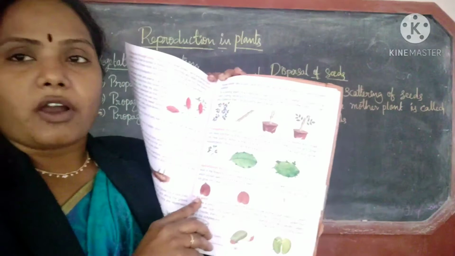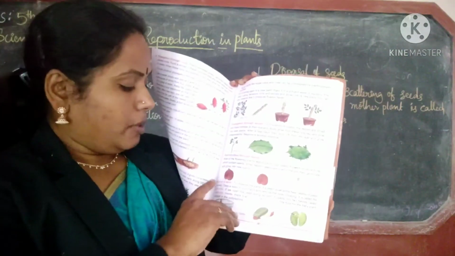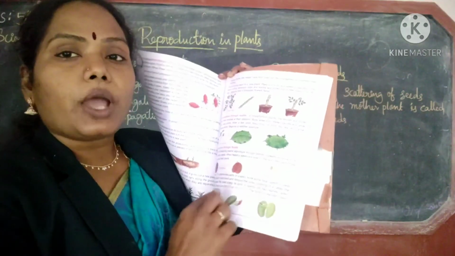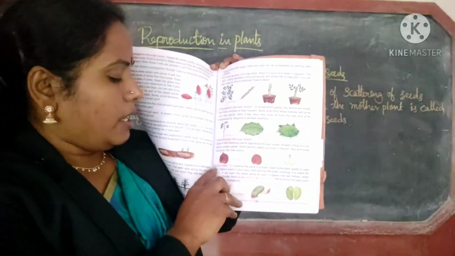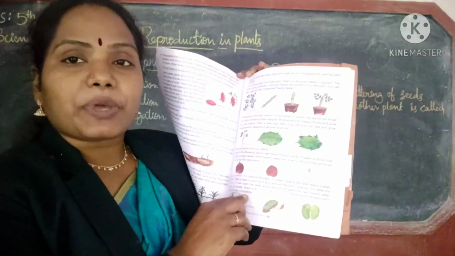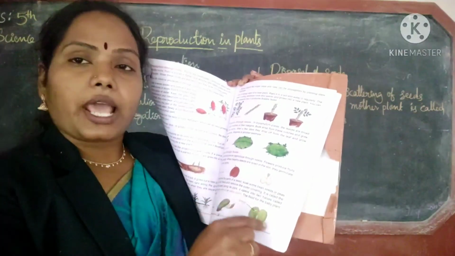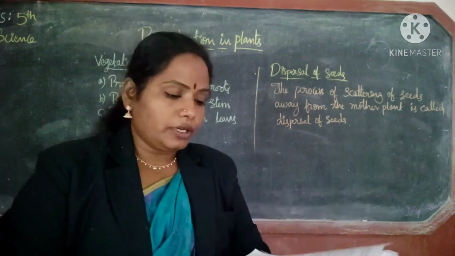This is the topic of the fourth answer: parts of the seed. You have to draw the diagram also. For the fourth answer, you have to write the last paragraph on page 197. Next, you have to draw the seed diagram.